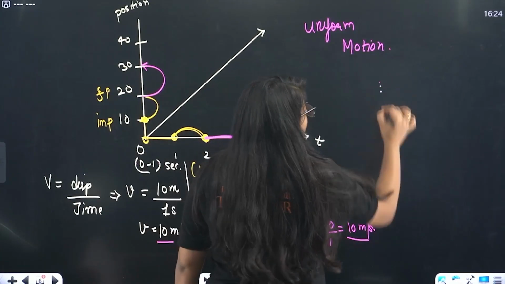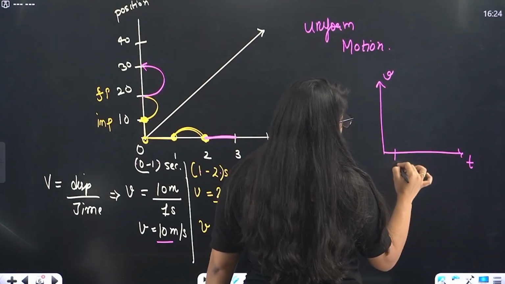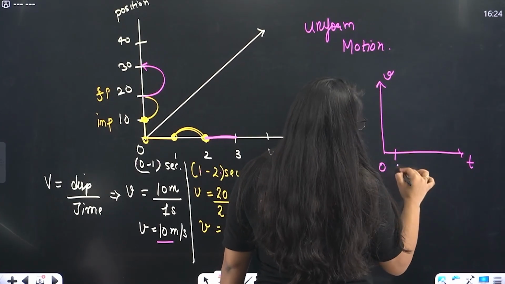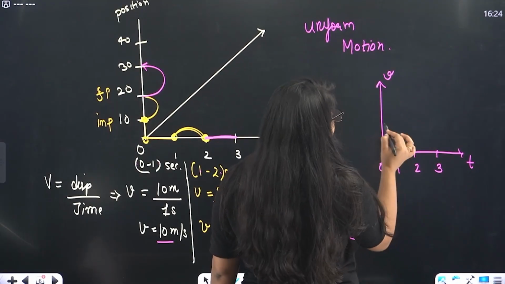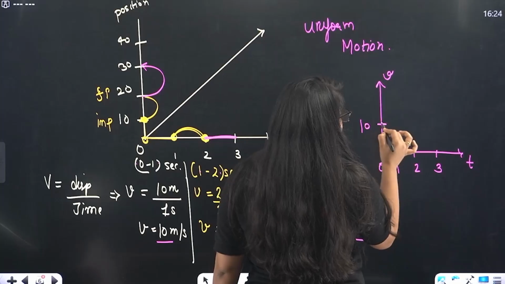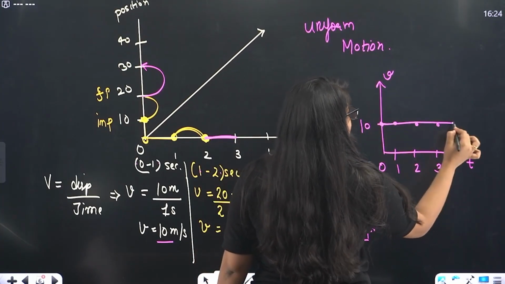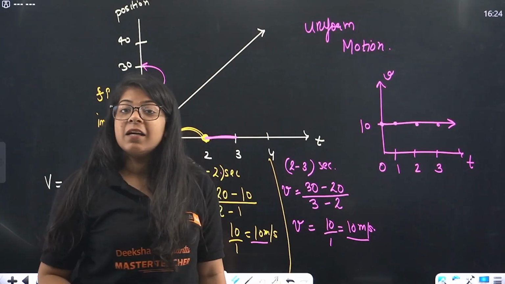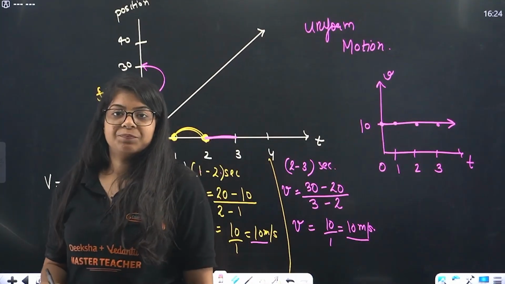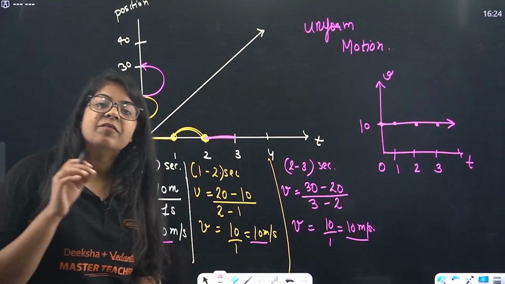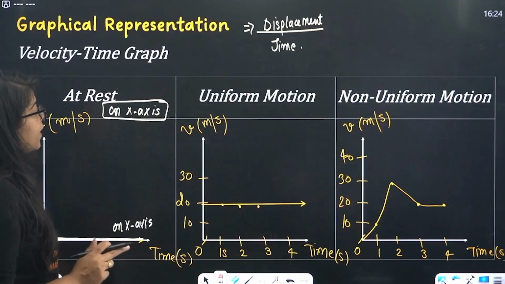So what will the graph of velocity with time be? Time is going on: 0, 1, 2, 3, and this is your velocity. Velocity was 10 at 0 second, 10 at 1 second, 10 at 2 second, 10 at 3 second. So this will be your final graph of velocity with respect to time. Understood? That is our final graph.